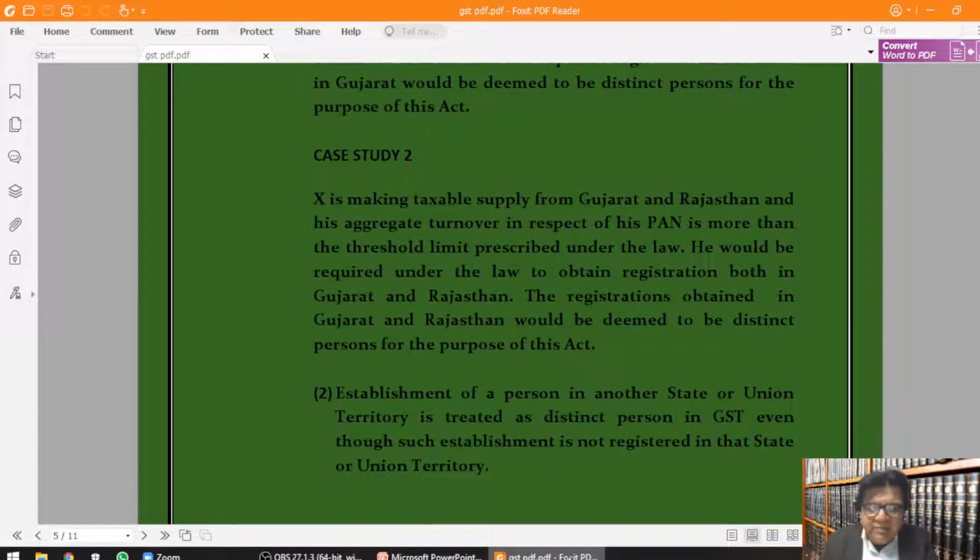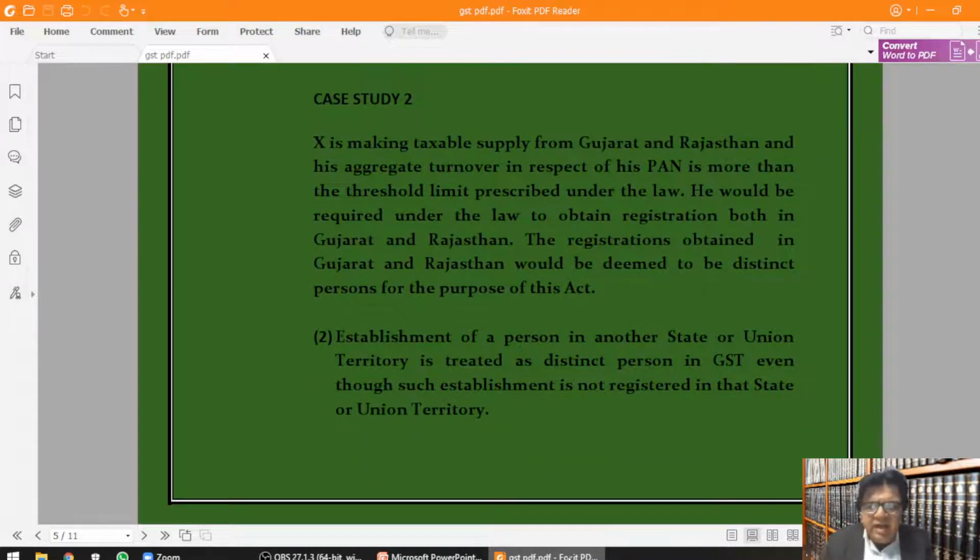Case study 2. X is making taxable supply from Gujarat and Rajasthan, and his aggregate turnover in respect of his PAN is more than the threshold limit prescribed under the law. He would be required under the law to obtain registrations both in Gujarat and Rajasthan. The registrations obtained in Gujarat and Rajasthan would be deemed to be distinct persons for the purpose of this Act.